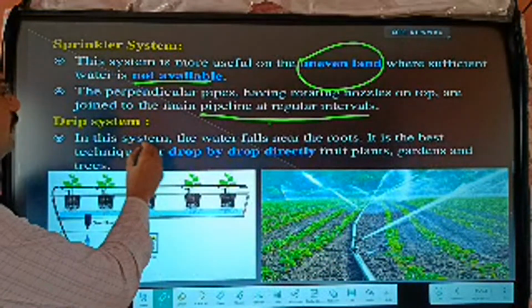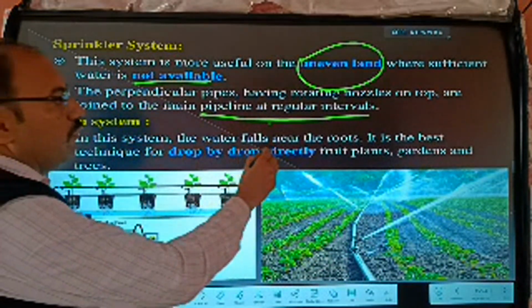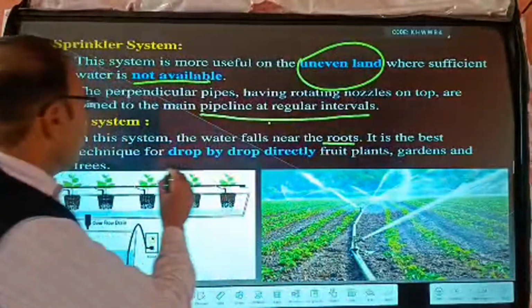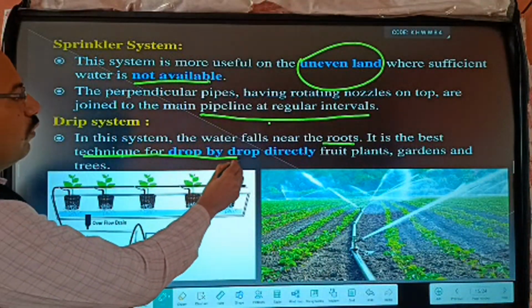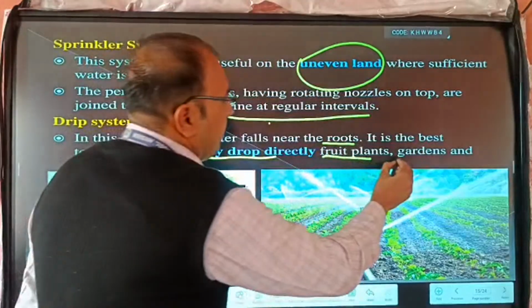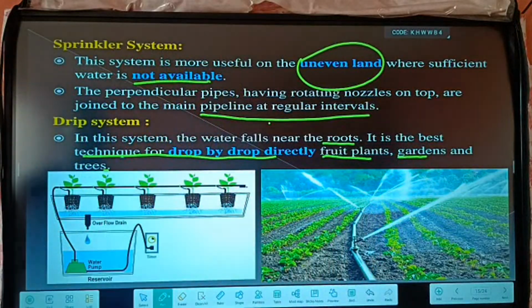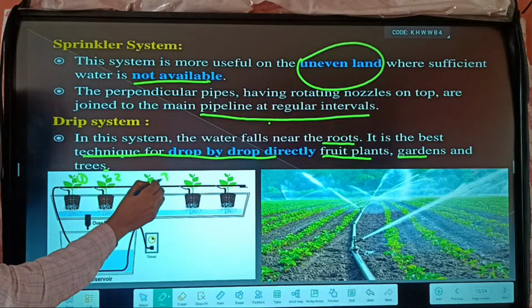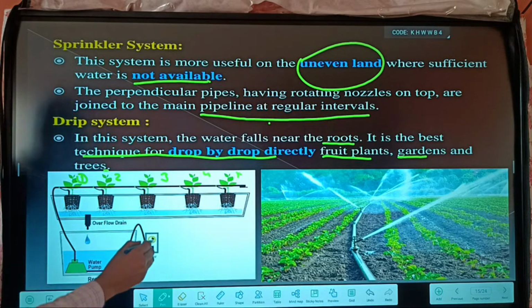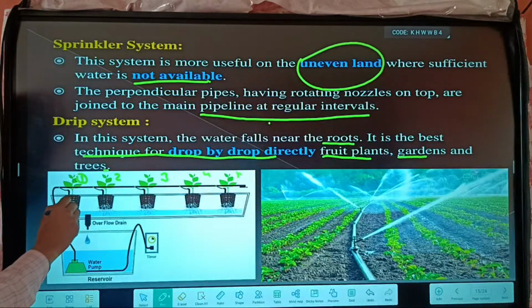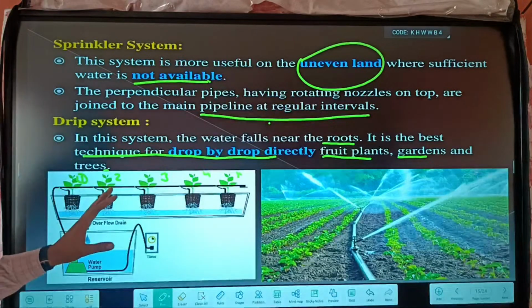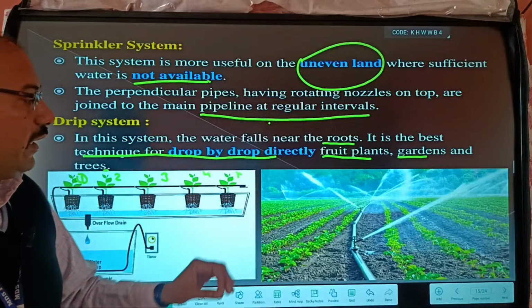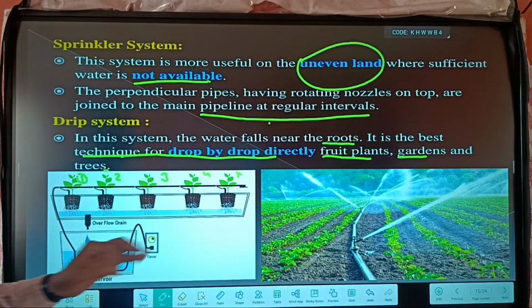And second, the drip system. In this system the water falls near the roots. It is the best technique for fruit plants, gardens and trees, giving water drop by drop directly. Here many plants are given, 1, 2, 3, 4 and 5. We arrange the water in pipes, and it is given drop by drop. This is the best method and avoids the wastage of water.